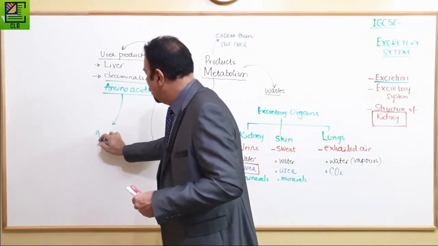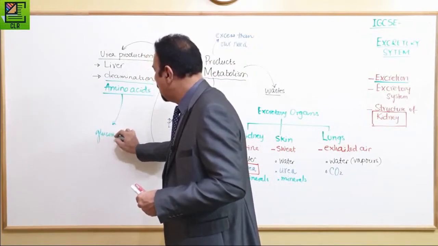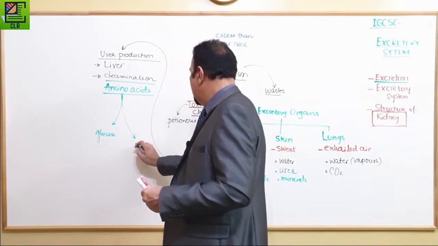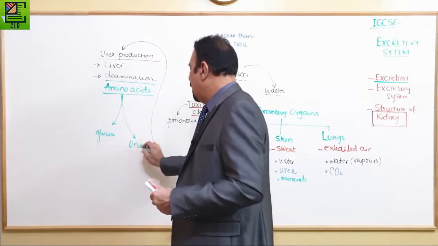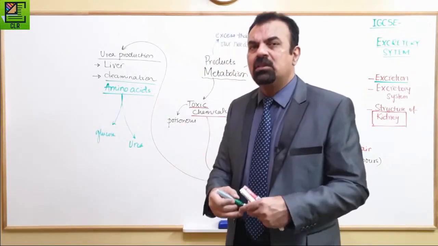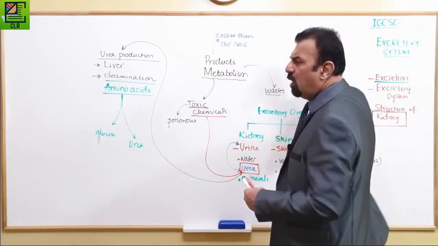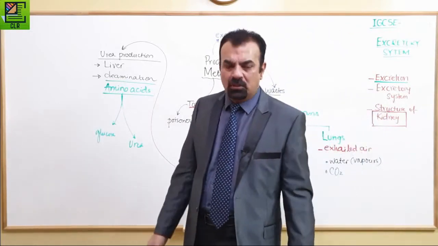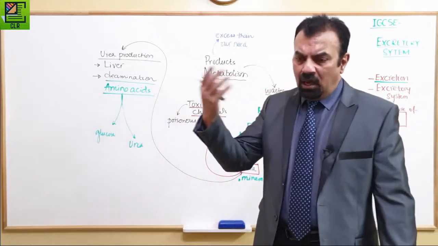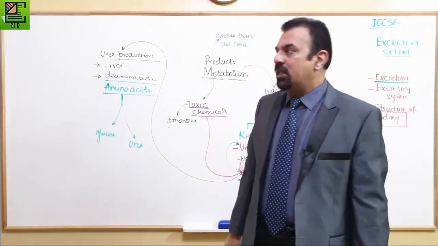One is glucose, which is important from our examination point of view, and the other one is urea. Actually, it is first produced as ammonia, and then ammonia turns into urea, but for IGCSE students, you don't need to know about these two steps. For A levels, yes, you need to know that. That we'll talk about in another detailed A level lesson.